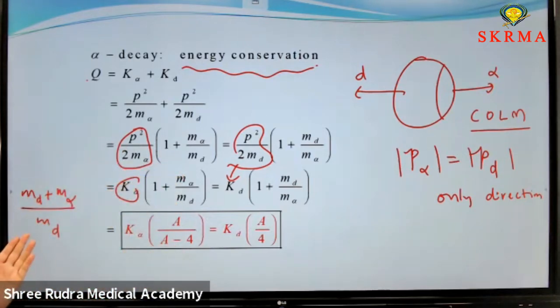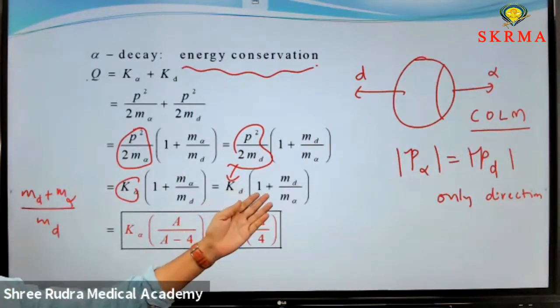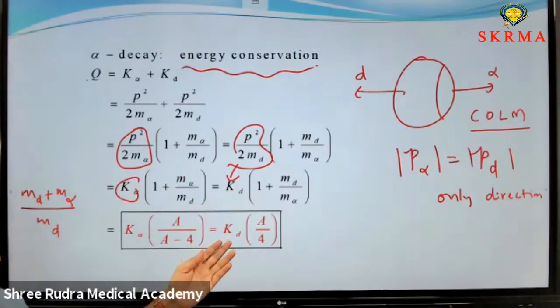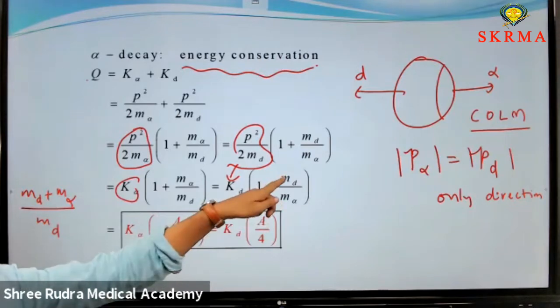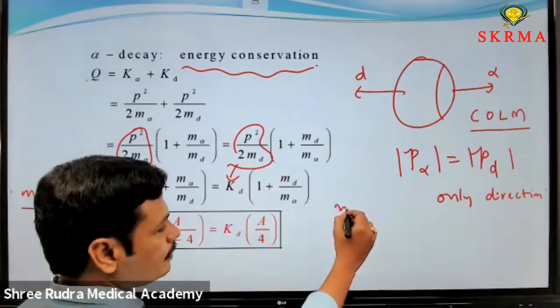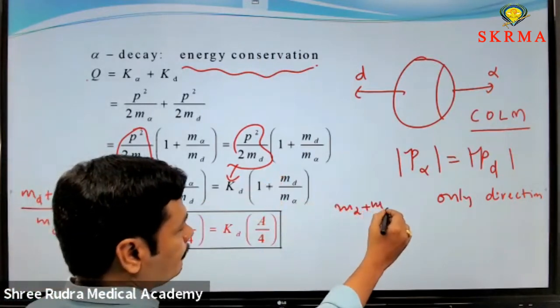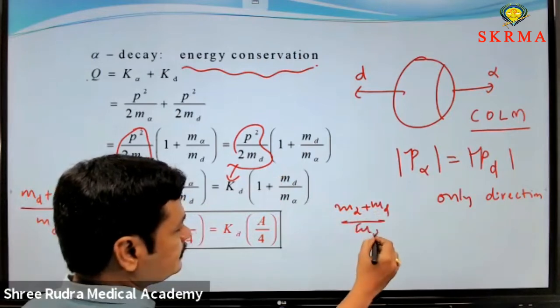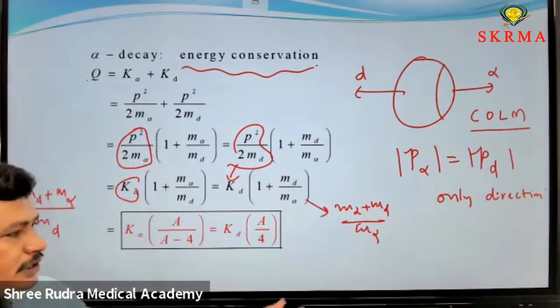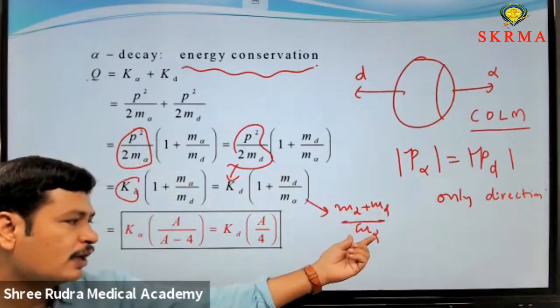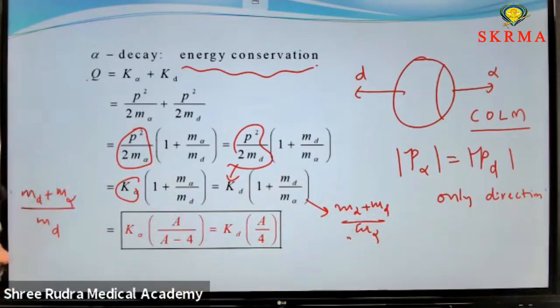And from the second term, Kd, the total mass, m alpha plus md, is in the numerator, that is m alpha plus md by m alpha. You can write it like this. This represents total mass. The mass of the alpha particle m alpha is 4.